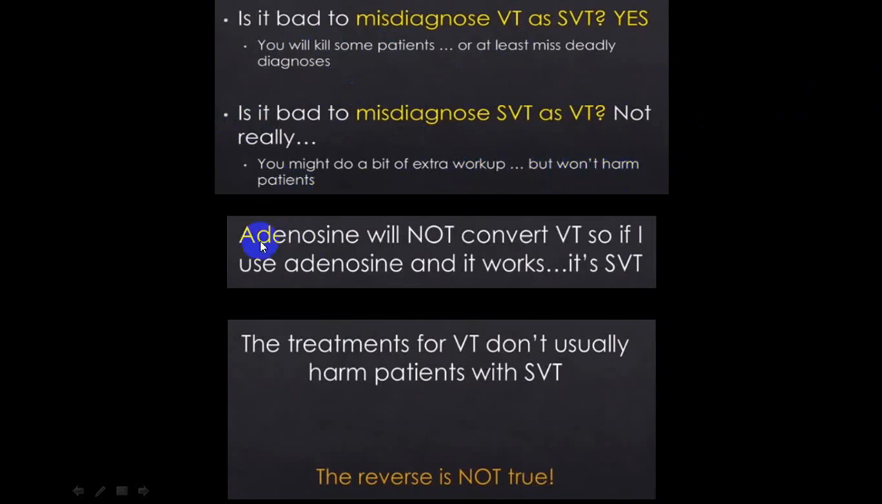Sometimes we say that adenosine should be used first to differentiate between VT and SVT. Ideally, it should not be the pattern. Adenosine will not convert VT, by and large. Adenosine usually will convert SVT into a normal rhythm. Treatment for VT doesn't usually harm the patient. So if you treat as a VT, you don't harm the patient if the person has SVT. But the opposite, if a person has VT and you treat as an SVT, is harmful.